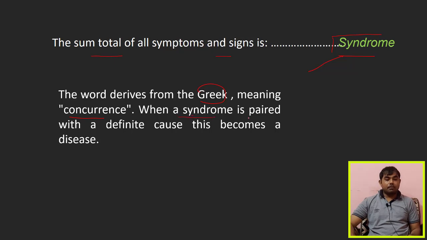When the syndrome is paired with a definite cause, suppose you know the definite cause, is it bacterial or fungal? If you know definitely that the cause of this syndrome is bacteria or fungus, you can pronounce it as a disease, when the real cause is confirmed.